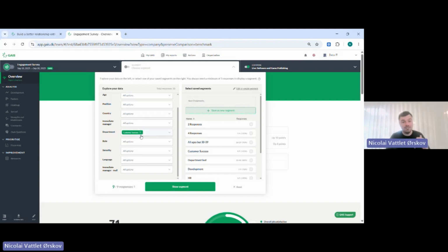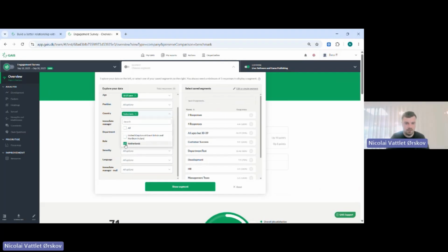You can also combine filters. So now we have this department, but we can also add, let's say, an age interval. So from 18 till 29 years. Let's try and do that. Then you can actually see we have 3 here. So that would be a mini report that we could be able to see if we wanted to. Then we can try and add country, and we can take the Netherlands here. And now you can see it cannot be shown because we don't have enough responses here. So the platform will allow or not allow you when creating a filter in terms of seeing it or not. Good. I hope this makes sense for all of you.